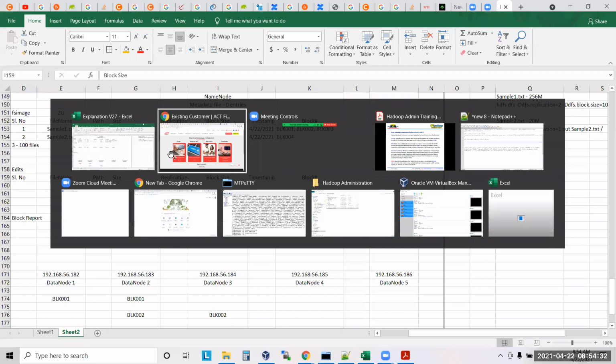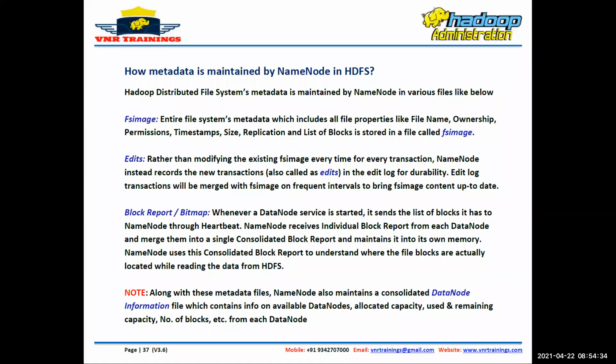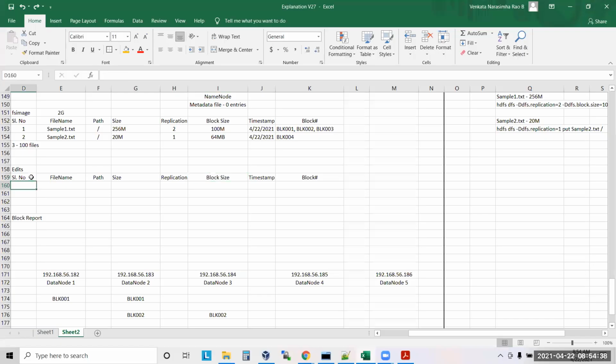Can we change the interval? You can change. If you say merge every half an hour, it will merge. It is up to you. We can change the interval.